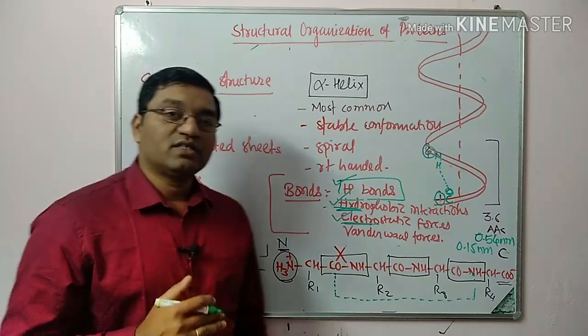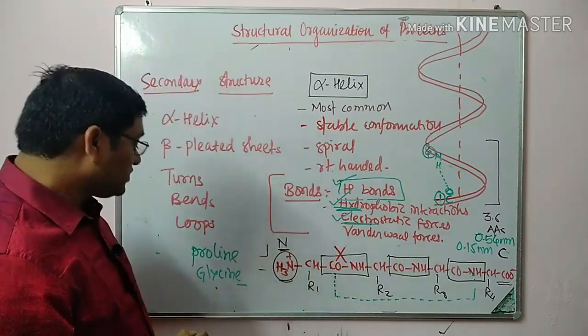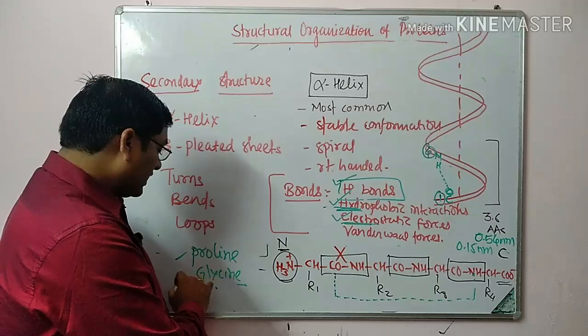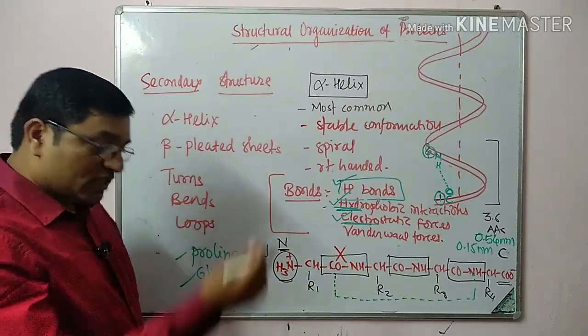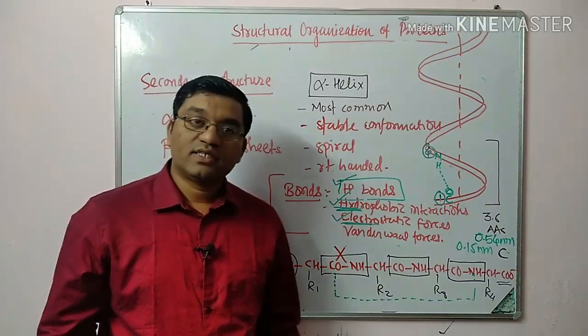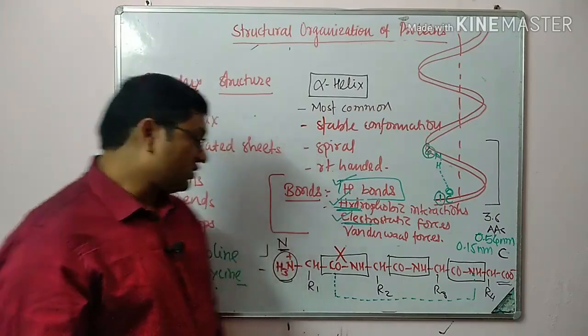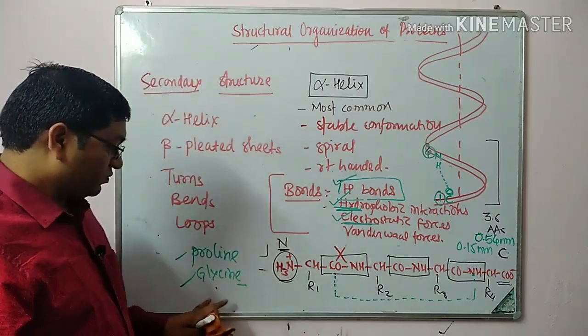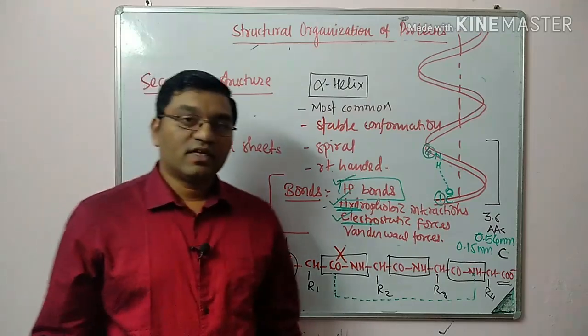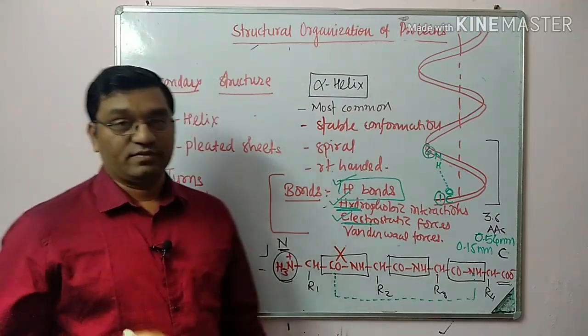The most common amino acid in alpha helix is methionine.